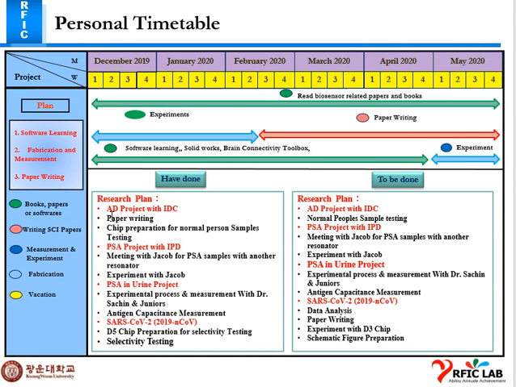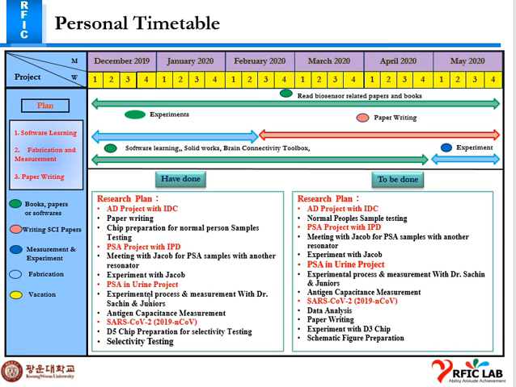So, for the AD project with IDC chip, I'm continuing with paper writing as Professor gave me the normal person sample. I prepared the P6 chip for the normal person sample testing. For the PSA project with RPD, I've been participating with Jacob for the PSA testing with another resonator.